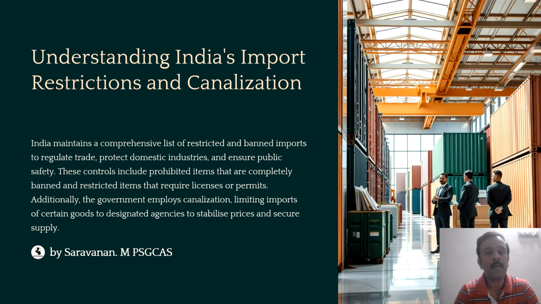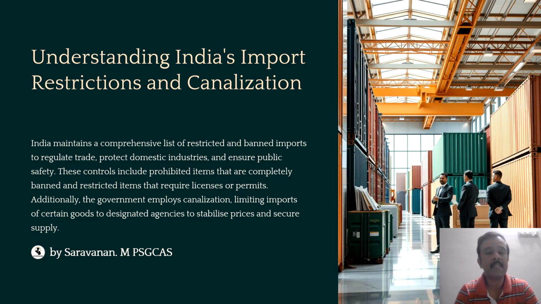We have to really understand India's import restrictions and its canalization. India maintains a comprehensive negative list which includes prohibited, restricted and canalized items in order to regulate trade, to protect the domestic industries and also to ensure safety of the public.